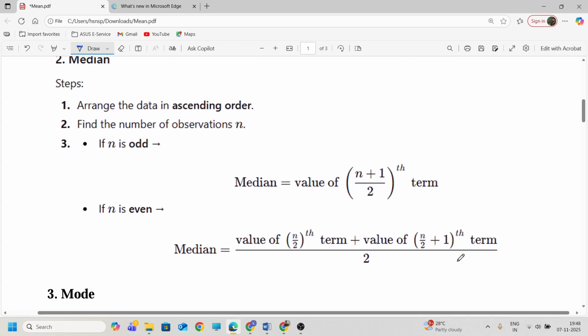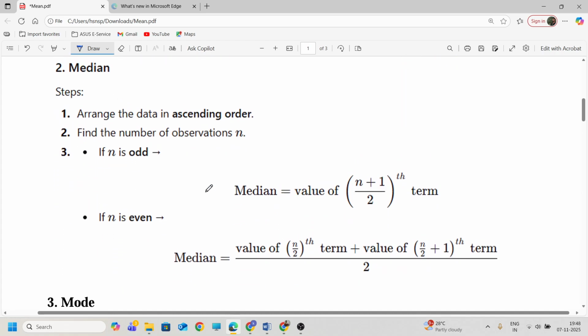Median means we have two cases. First we need to arrange the data in ascending order and then find the number of observations n. Suppose n is odd, suppose the number of observations is 5. 5 is an odd number, right? So we have an exact middle data. Median means middlemost data. So here the exact middle value for 5 is 3. So 3 is the median of 5 data, right?